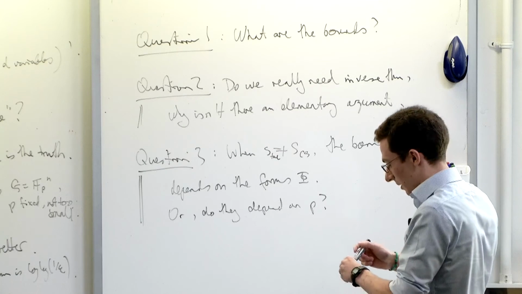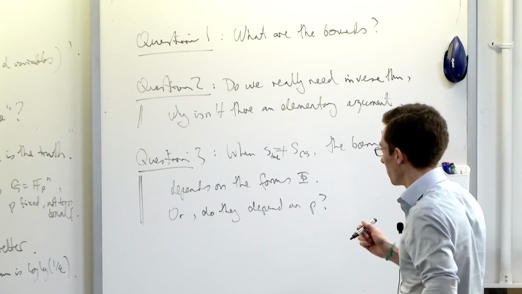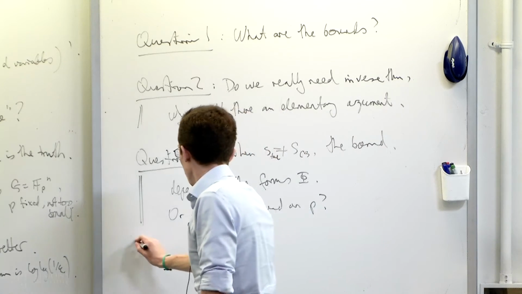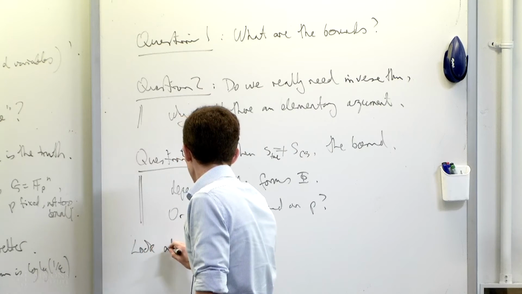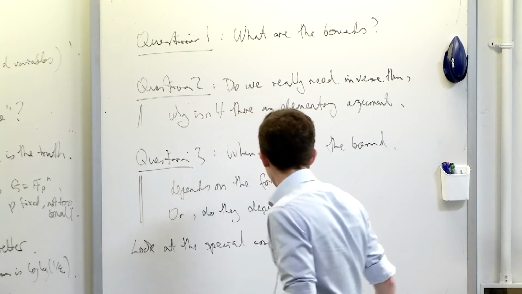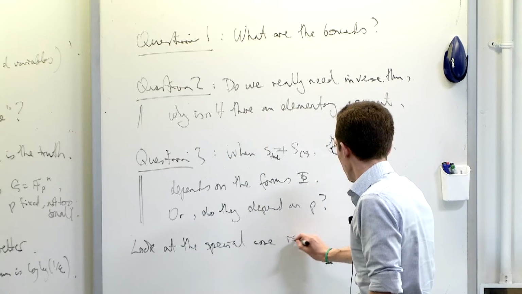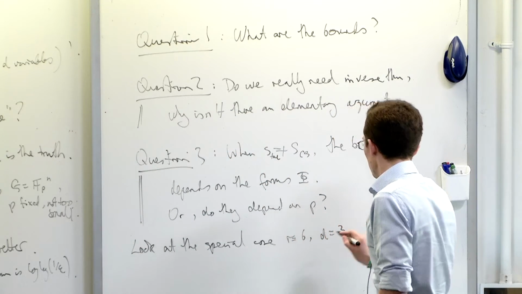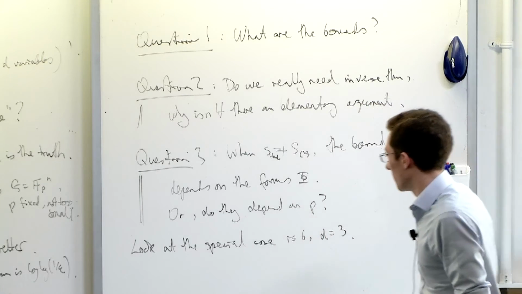I won't be able to answer these questions in anything like the general case, but I'll talk about the special case where I have 6 linear forms, so r equals 6, and d equals 3, so 6 forms and 3 variables.